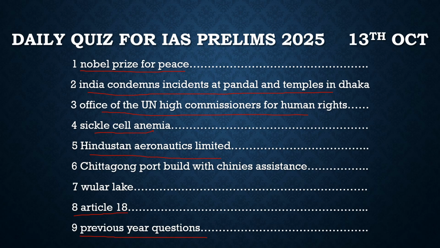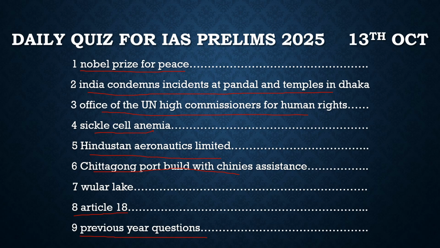After that, there was another article. It is about the Chittagong fort built with Chinese assistance. What we see is that the Chinese naval fleet docks at the Bangladesh port, and it does not go well with India because they are Chinese, they have a habit of spying on the Indian borders, so this does not go well with India. So let's try to know more about the ports in Bangladesh which are strategically important for India.